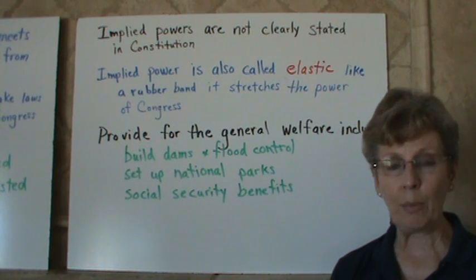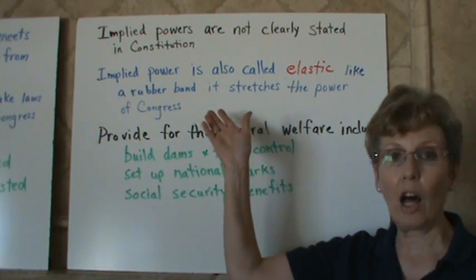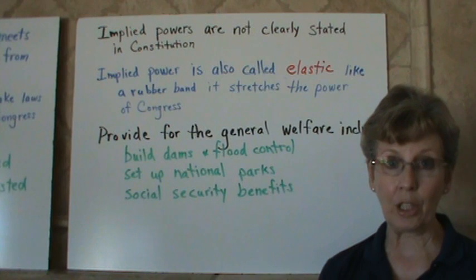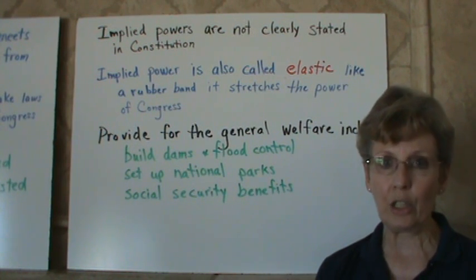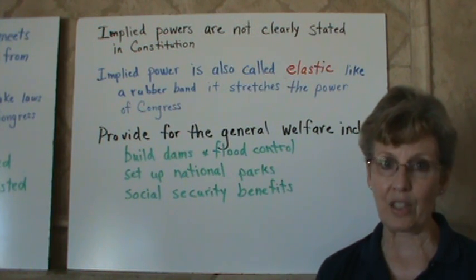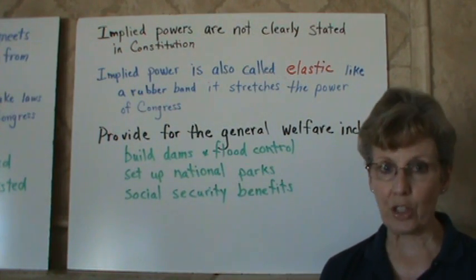These are things that our framers had never thought of, and that's why this elastic clause, these implied powers, is so important. Our framers didn't know what was going to come in the years that we have reached so far, so there was no way for them to predict some of the things that were necessary. So that's called implied powers. That's how Congress stretches their power.